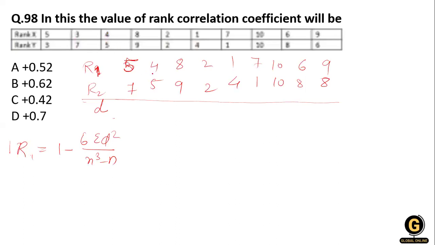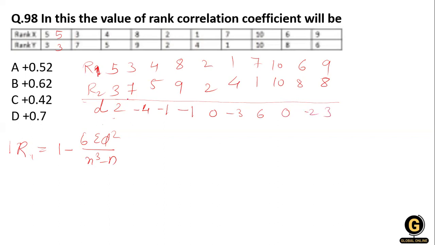This is a 5 and this is a 3. So 5 minus 3 is 2. 3 minus 7 is minus 4. 4 minus 5 is minus 1. 8 minus 9 is minus 1. 2 minus 2 is 0. 1 minus 4 is minus 3. 7 minus 1 is 6. Then 0, then minus 2 and 3.